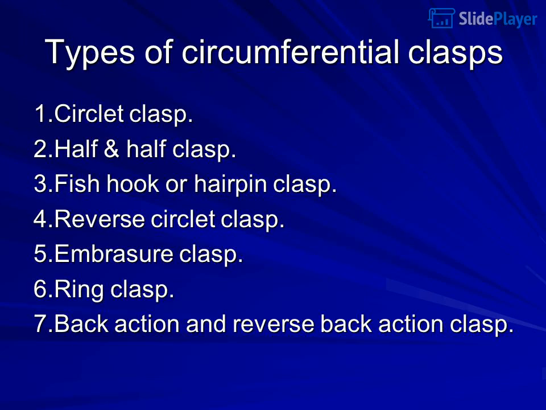Types of circumferential clasps. 1. Circlet clasp. 2. Half and half clasp. 3. Fishhook or hairpin clasp. 4. Reverse circlet clasp. 5. Embrasure clasp. 6. Ring clasp. 7. Back action and reverse back action clasp.